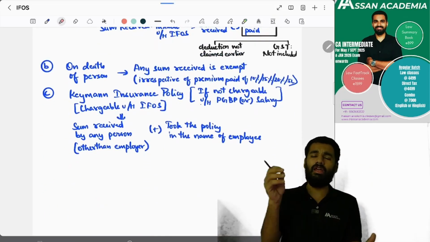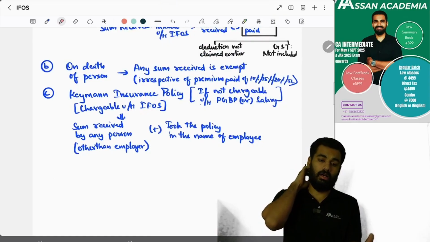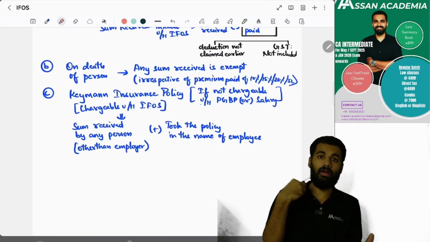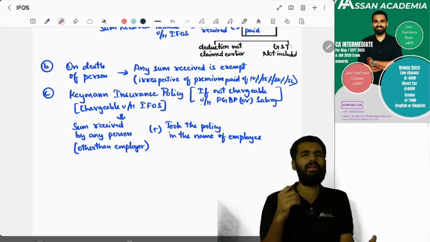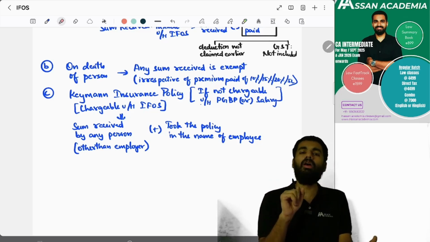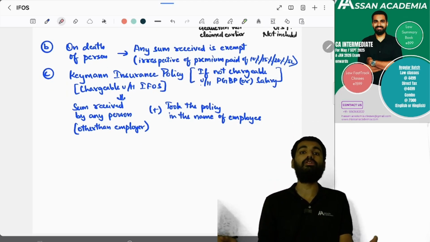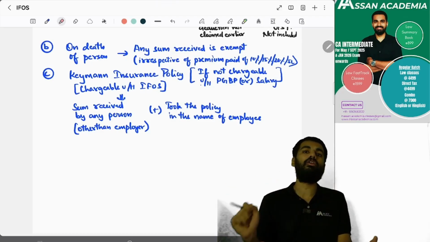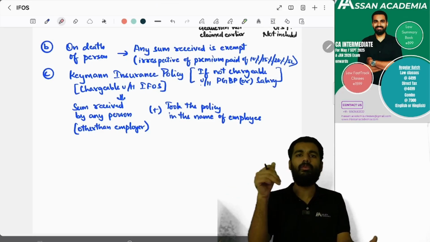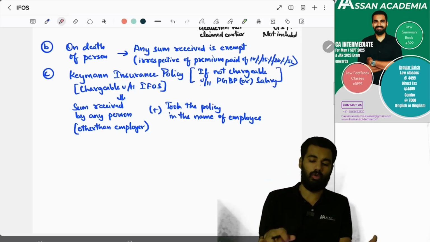If the person dies, then the sum assured will be received by whom? It will be received by the legal representatives. For that, there will not be tax. And for a keyman insurance policy, if it is not chargeable under salary or under PGBP, then it will fall under income from other sources. Yes or no? Yeah.